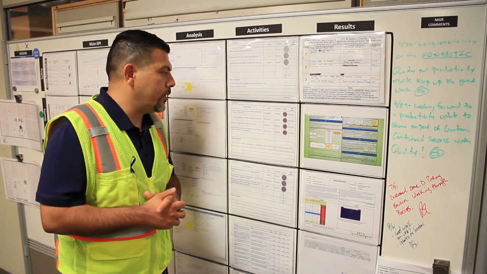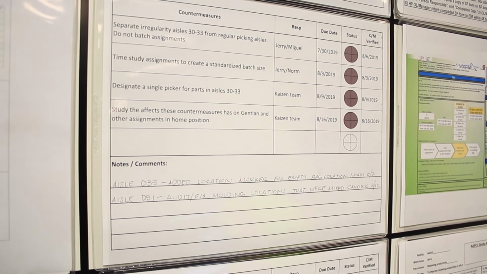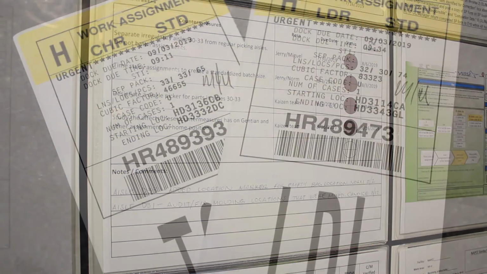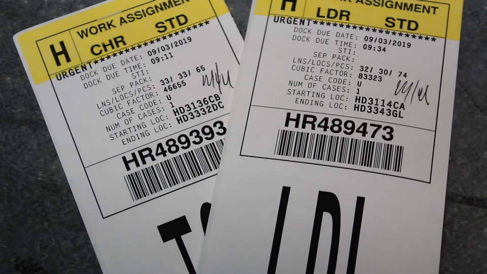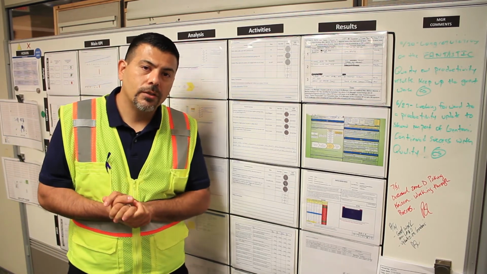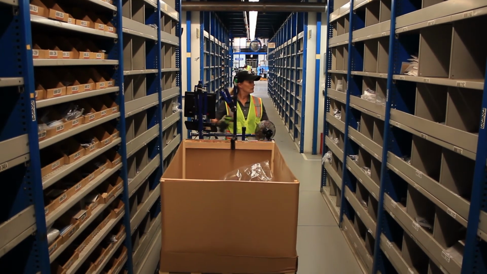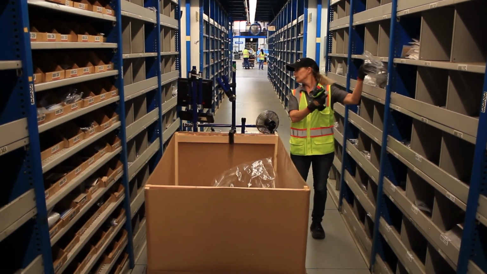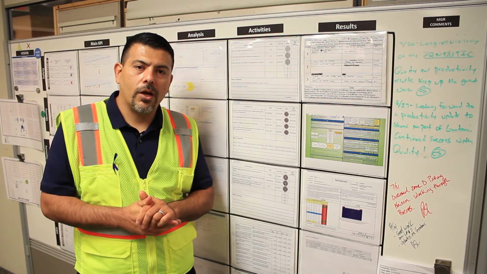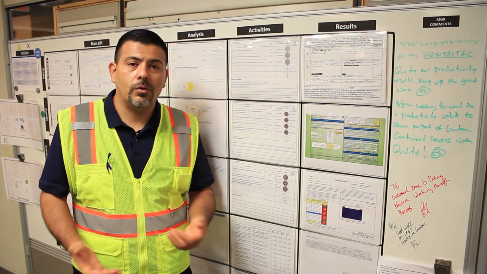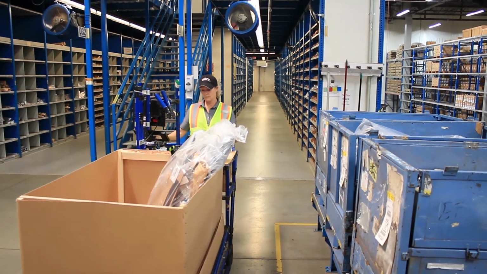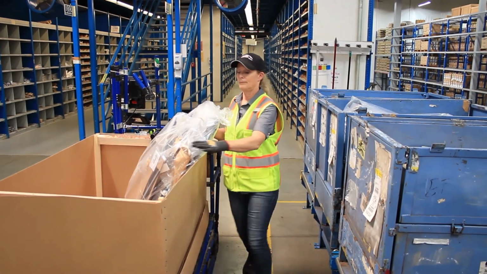So for activities, we completed 4 countermeasures. So the first countermeasure, we determined that those aisles 30 to 33 are irregularity aisles. And so we separated them from the regular picking cycles. After that, we completed time studies to create a standardized batch. And next, we designated one single picker for those 3 aisles. So based on the volume, it was only calling for one picker in those particular aisles, which drastically reduced the amount of congestion that we were having. And the last step is to study the effects that these countermeasures have on Gentani and other picking assignments.